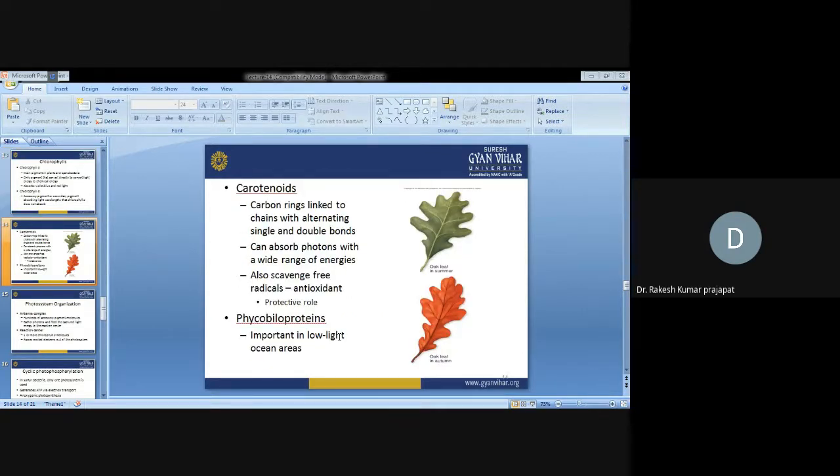Carotenoids contain a carbon ring linked to a chain with alternating single and double bonds. They can absorb light photons with a wide range of energies. They also scavenge free radicals, acting as an antioxidant, a protective wall. Phycobiloproteins are important in low-light ocean areas.